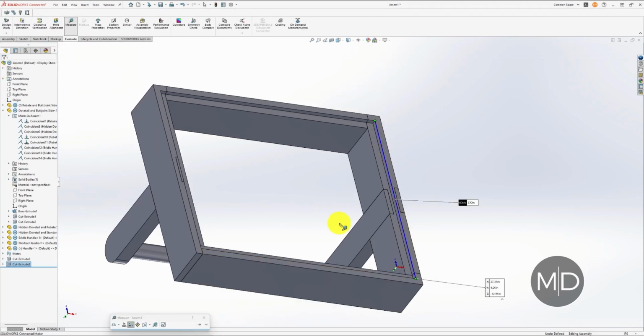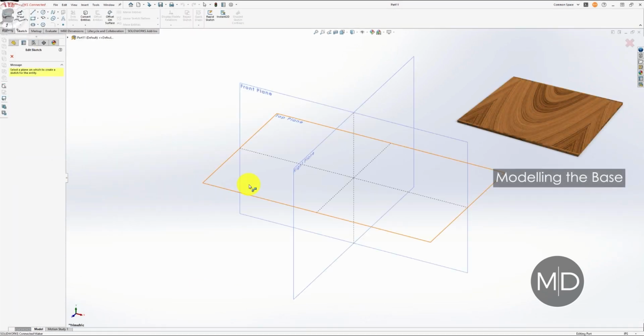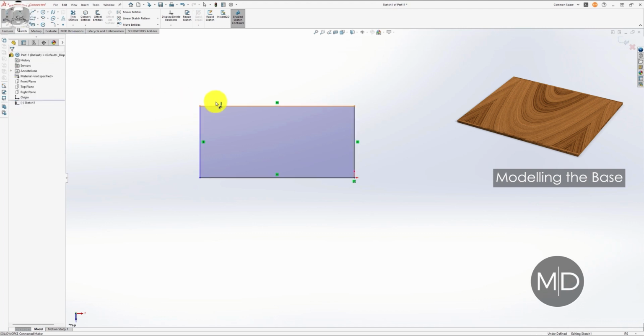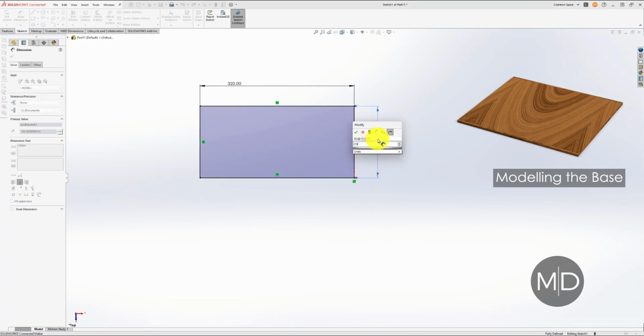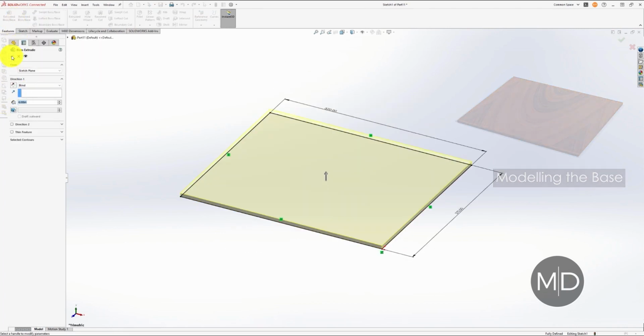So that rectangle I marked out there left 9mm of material on the outside edge and took away 10mm of the material on the inside, leaving us an area of 320mm by 270mm, which will determine the size of the base. And I'm going to be using 6mm ply, so I cut extruded that rectangle in 6mm. So now I know those dimensions for the base. The next part was very simple, just creating a sketch with the rectangle tool, plotting out a rectangle 320mm by 270, and then extruding that by 6mm thick, and that's the base done.